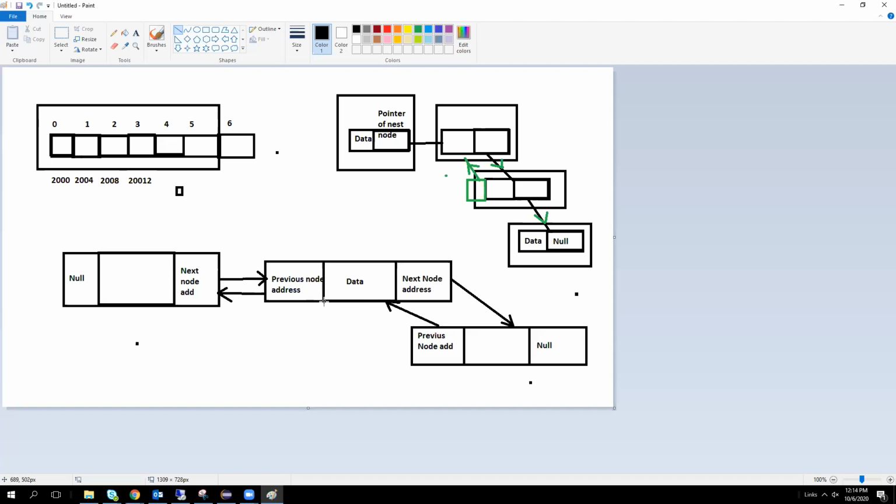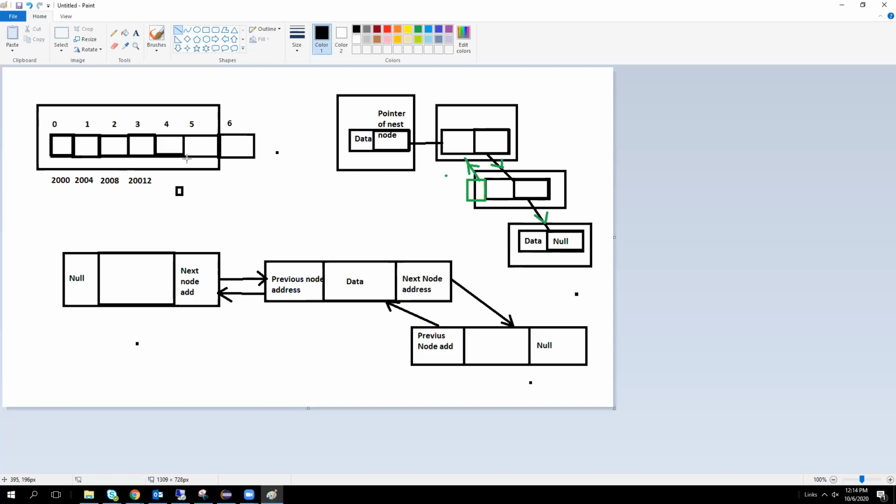The concept is clear, but the basic point here is that we need to understand when to use what, and why should we use it. And how should we use it in Eclipse? That is a different part. But why should we use these things? Compared to array list, linked list is very fast.